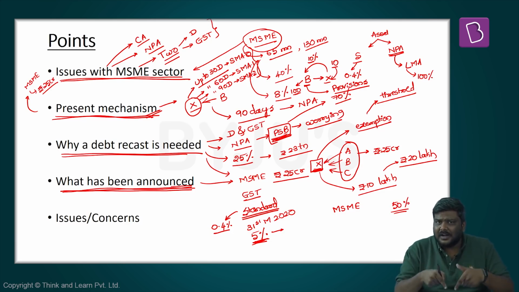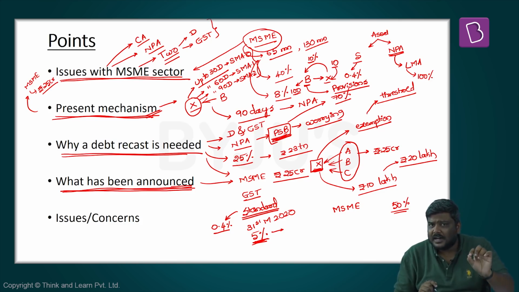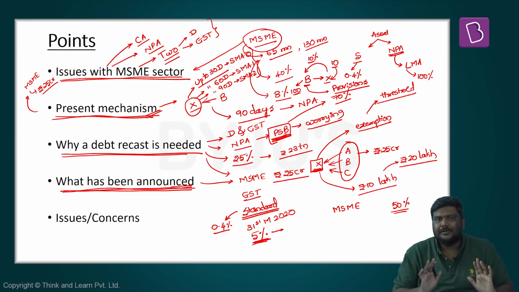provisioning will increase to 50%. Now, under this particular debt recast model, though there is a default in repayment, the account is still standard and the provisioning has to be increased by only 5%. So the pressure on the banking sector to declare these accounts as NPAs and make a higher provision will come down, as will the pressure on the MSMEs to repay the loan immediately. They'll get more time to repay the debt.